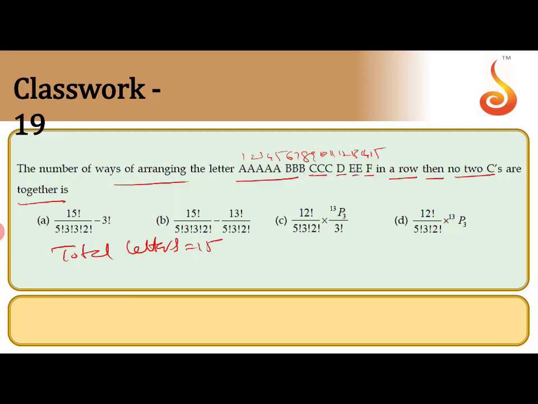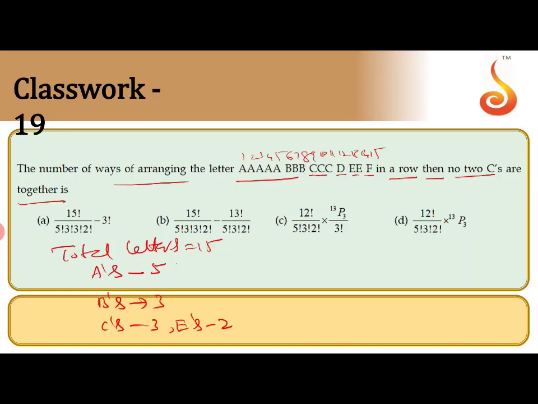Out of these 15 letters, there are some like letters. How many A's? A's are 5. How many B's? B's are 3. And C's are 3. And D is only 1. And E's are 2. This is the data given in the question.